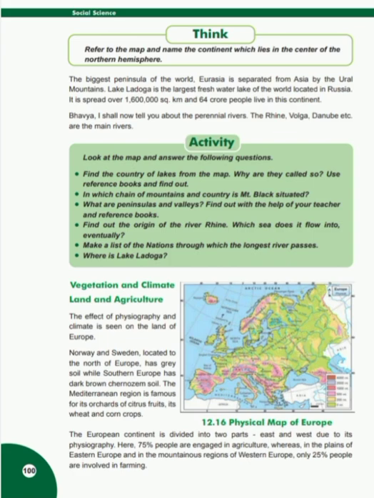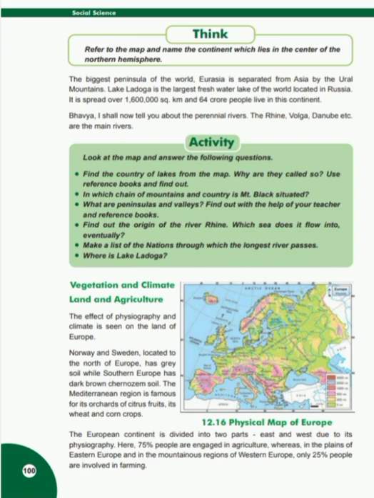Find out the origin of the river Rhine. Which sea does it flow into eventually? Students, the Rhine River starts from the Lake of Jura mountain of Switzerland, and meets the North Sea, passing through Germany and the Netherlands. Make a list of the nations through which the longest river passes.